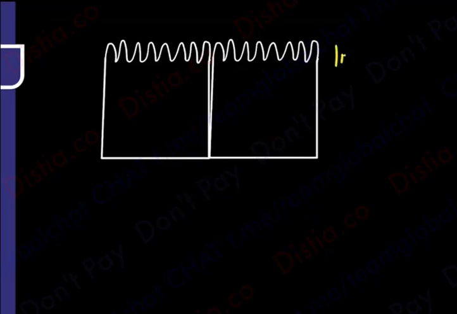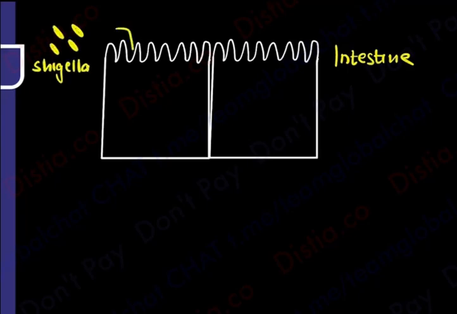So for example, if this is the intestine over here, and I say that these are the Shiga bacilli that we've had. So these are the Shigella. The first question that you'll ask me is which is the cell which has picked up the Shigella, and that is going to be the M cell. So Shigella organism is going to be picked up by the M cells,